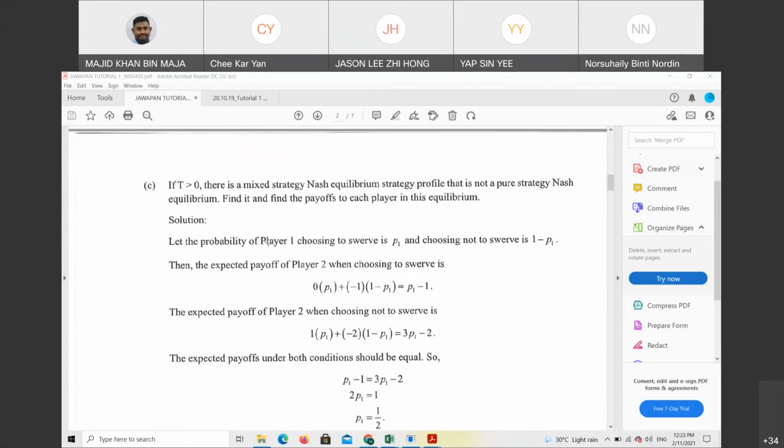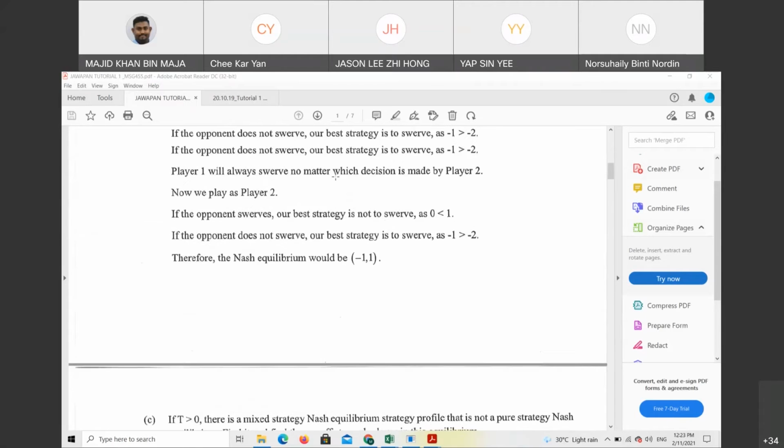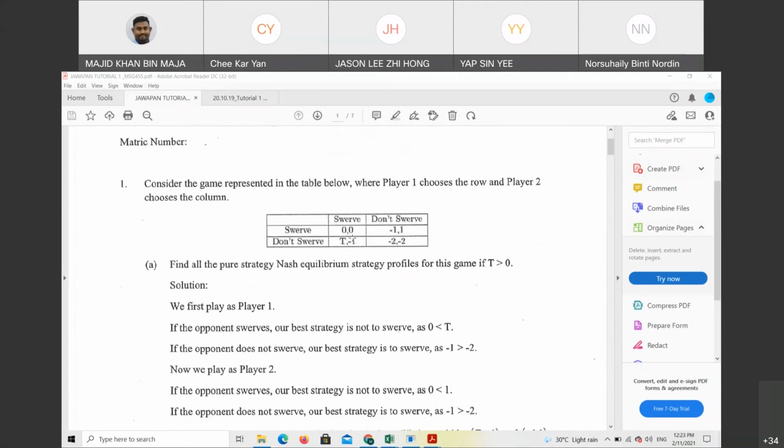So next, the expected payoff of player 2 when choosing to swerve. When choosing to swerve, it means between 0 and -1. That's why we need to choose between 0 and -1.